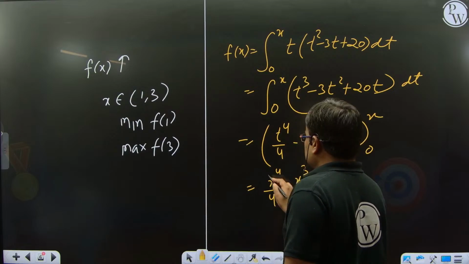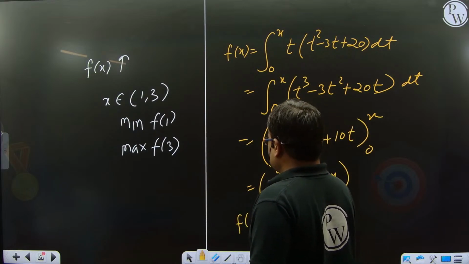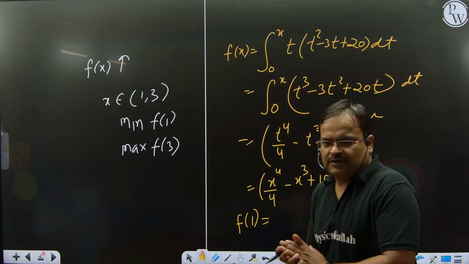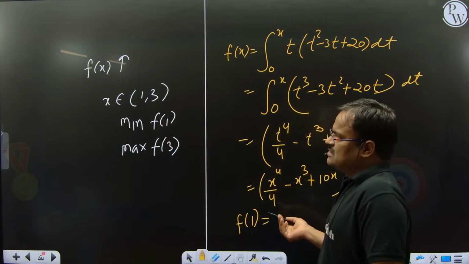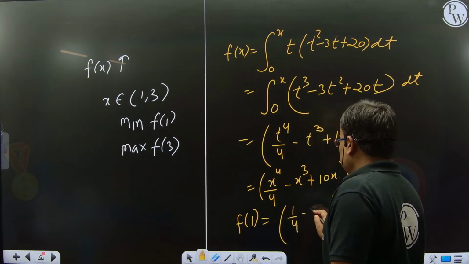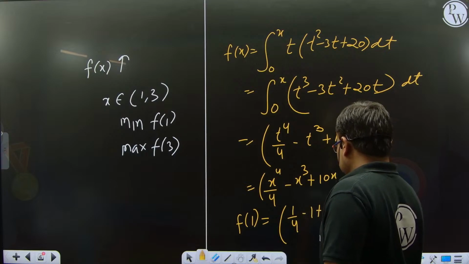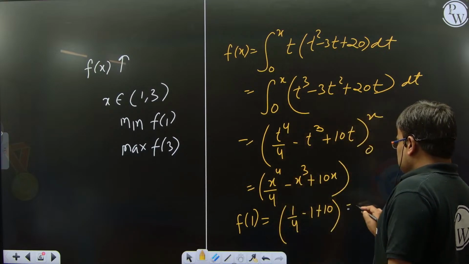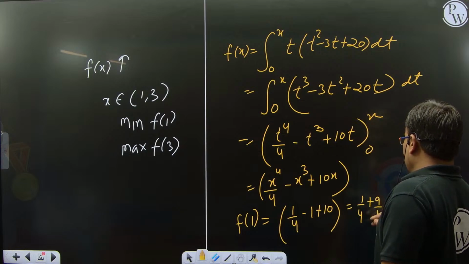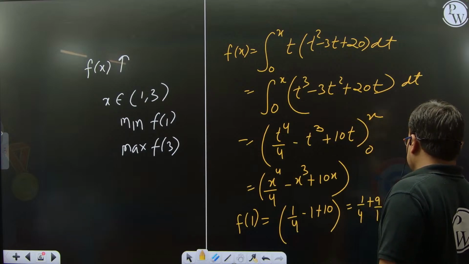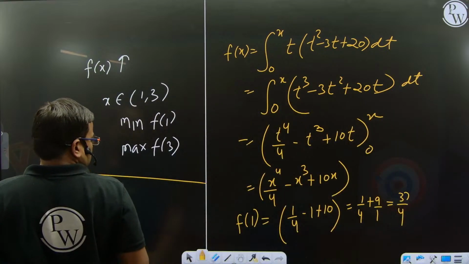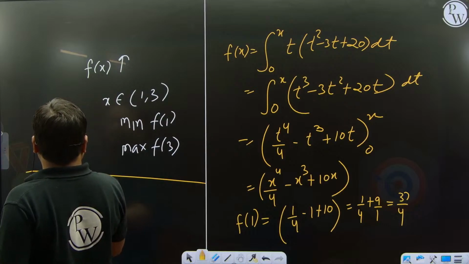And you just take the value of f of 1, that is the minimum value. For the range, you just take the minimum and maximum value of the function at x from 1 to 3. So this is 1 by 4 minus 1 plus 10, right? So this is 1 by 4 plus 9, which is 37 by 4, the minimum value. And you want the maximum value also. Its maximum value is at f of 3.